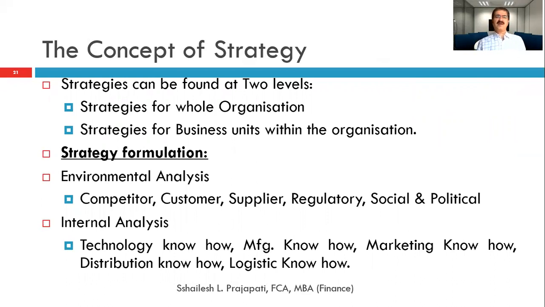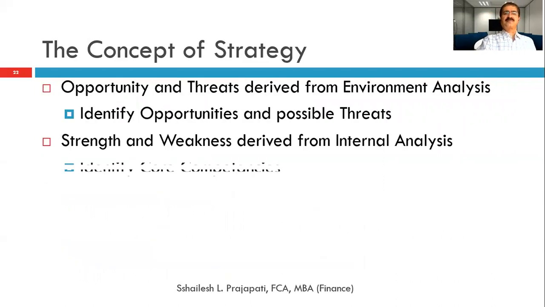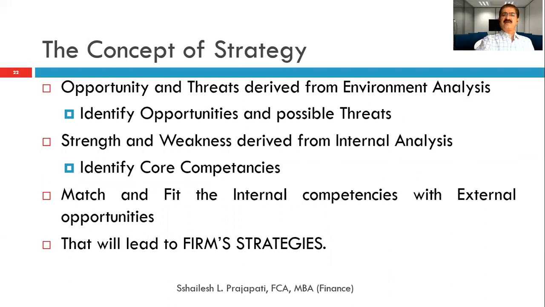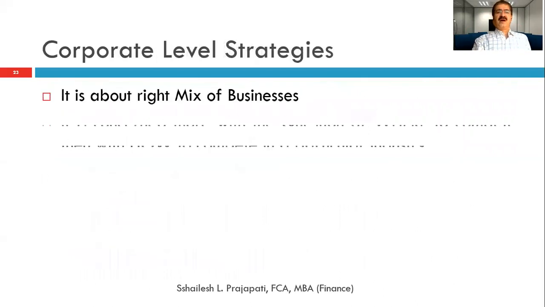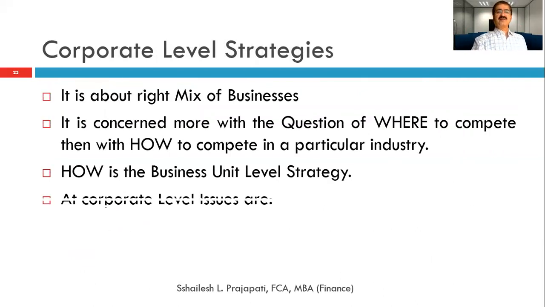Strategies can be formed or found at two levels. One is about the whole organization, and the other is about business level strategies. Opportunities and threats are derived from the environment analysis, and strengths and weaknesses are derived from the internal analysis we have just seen. If the match and fit of these internal competencies and external opportunities is achieved, it will lead to a firm strategy. That is the core strategy of the organization. It is about the right mix of the business.